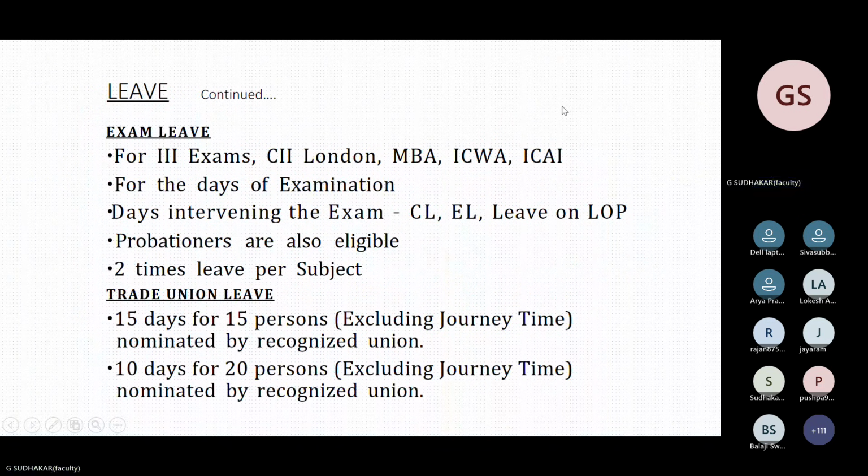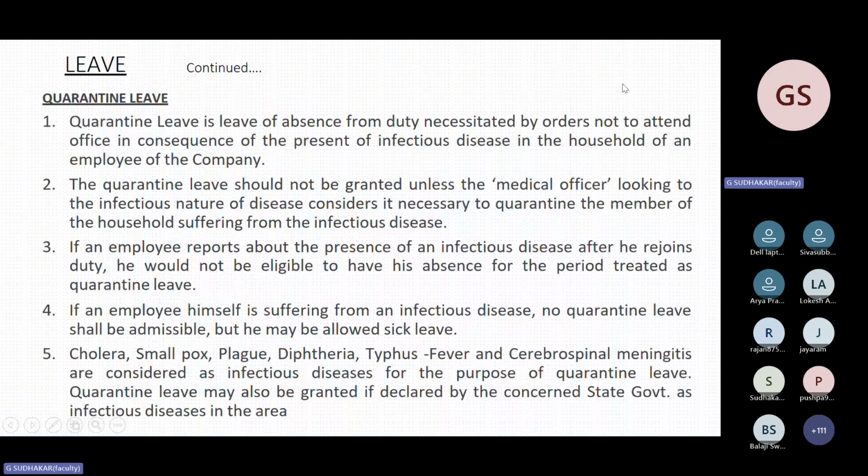Exam leave. Now, I think they are conducting exams on Saturdays and Sundays. There is no need for taking examination leave, but the condition is like this: only 2 times leave per subject. This is the condition, but nowadays they are not asking this question. Even in 2010-11 they asked, but nowadays they do not. Trade union leave, 15 days. Go through this: how many trade union leaves are there and how many persons should enjoy.